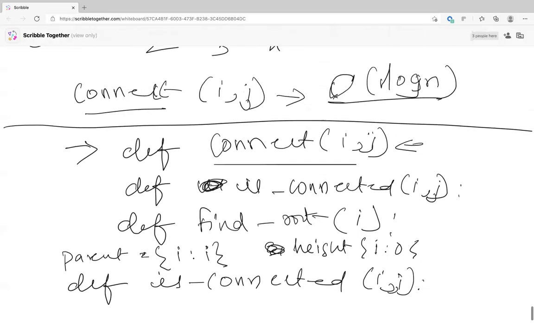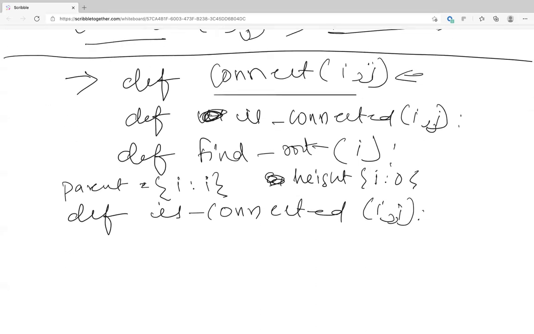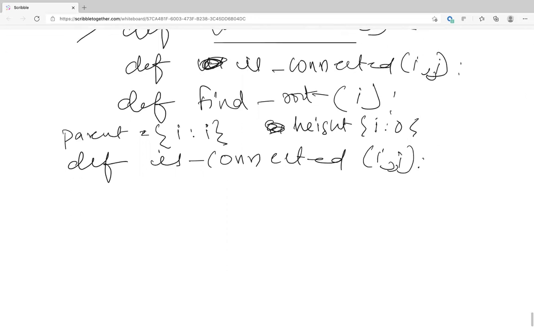I'll have someone else go at it. So who wants to give the other answer? Don't say anything about any other algorithm, but just say how we were doing is connected.